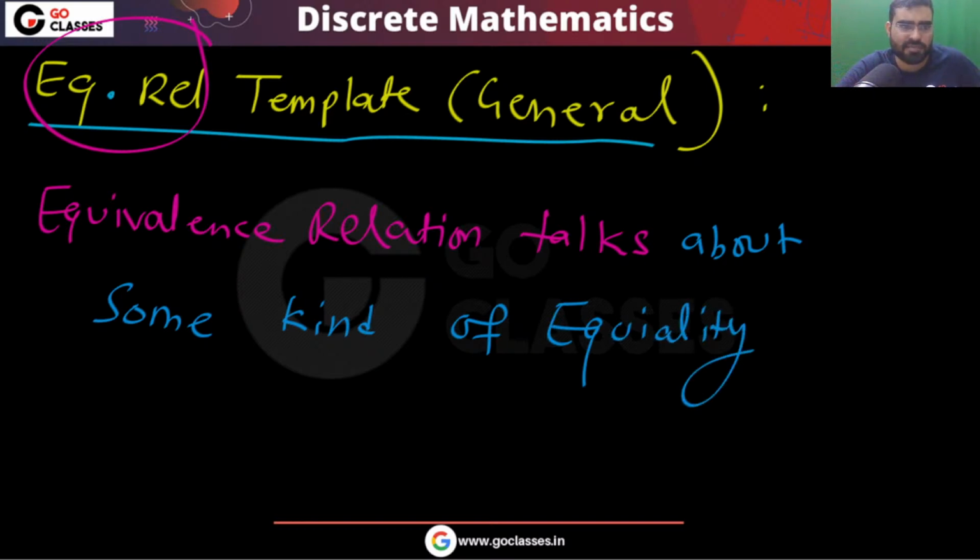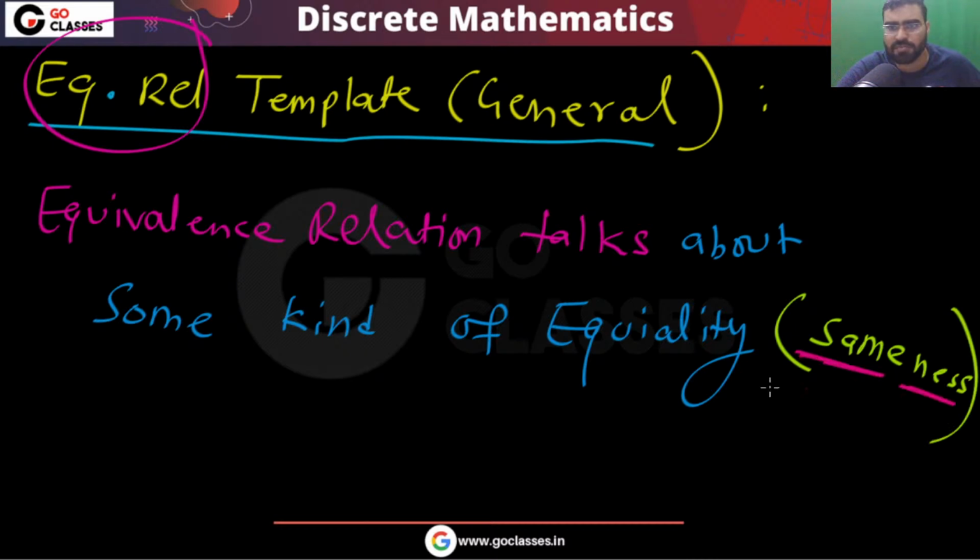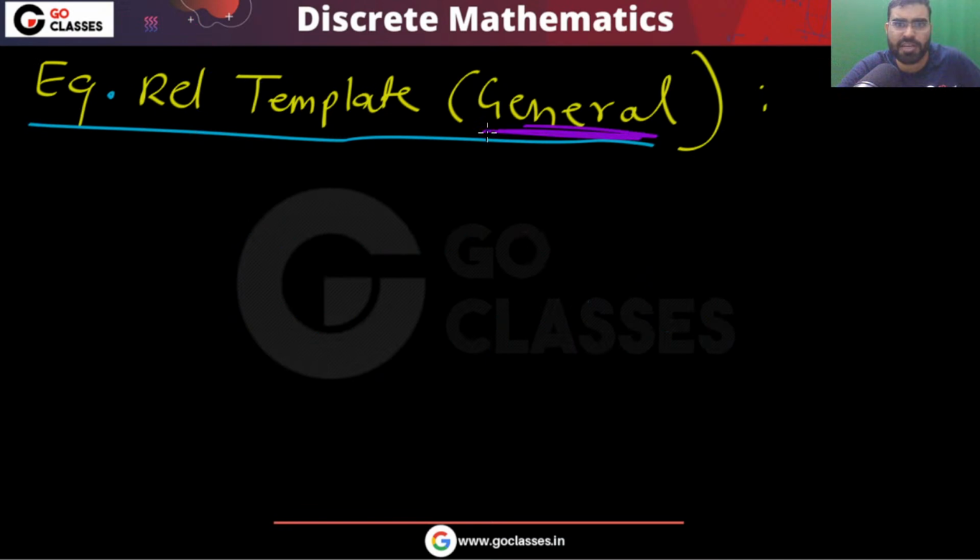Equality means sameness. It talks about some kind of sameness. Is this clear? If you want the general template, that will be this.